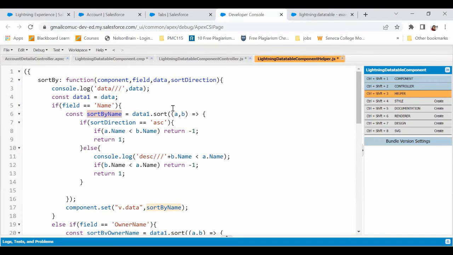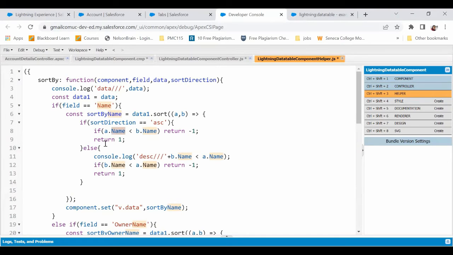Now this is a JavaScript thing that you can perform. So perform sorting on A and B, where if the sort direction is ascending, then what am I checking is, in A and B, by the way, there'll be first record of the account and second record of the account. And then we are checking that if the name of A is lesser than name of B,